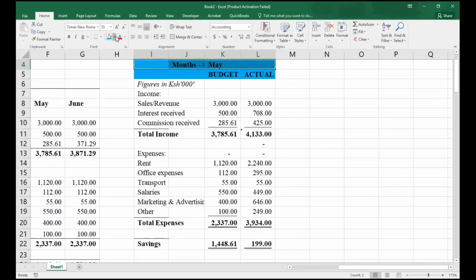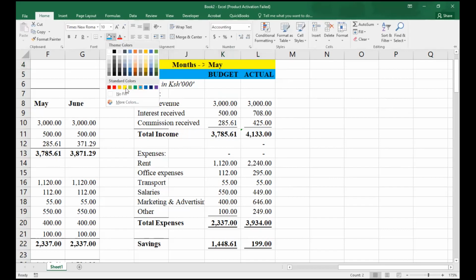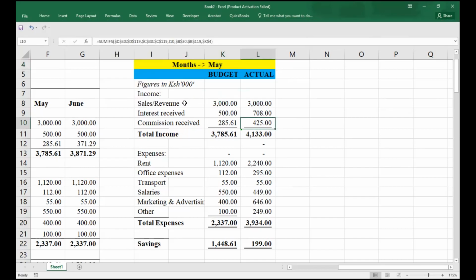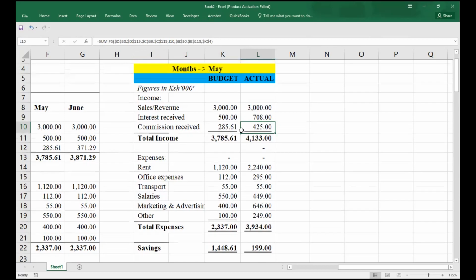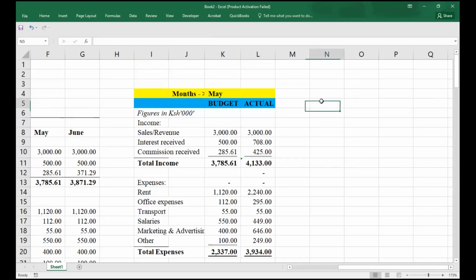just to make it presentable. But in your exam situation, you don't need to do all this, right? I'm just doing this because I need it to be presentable in a way.